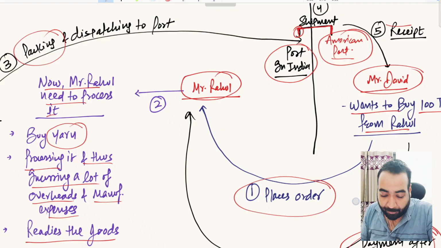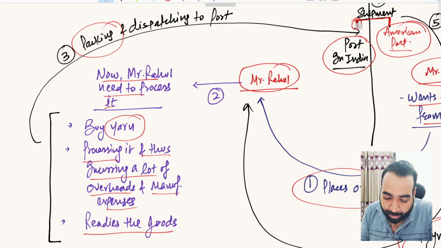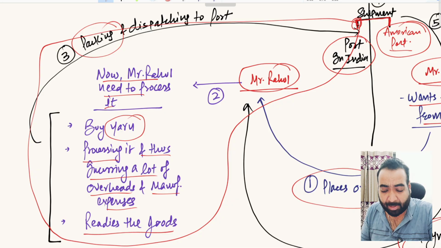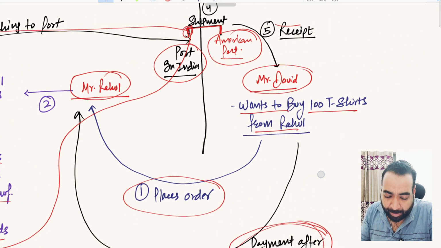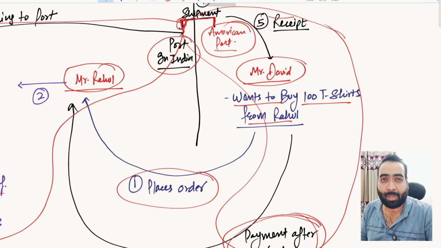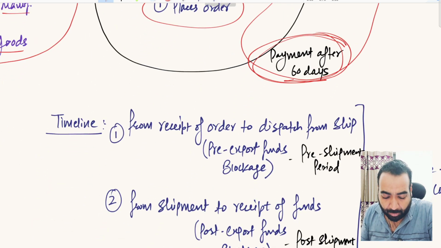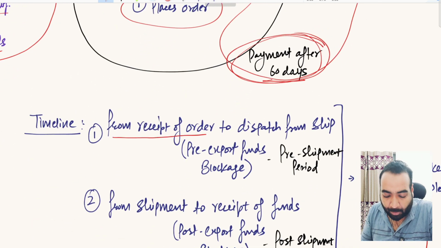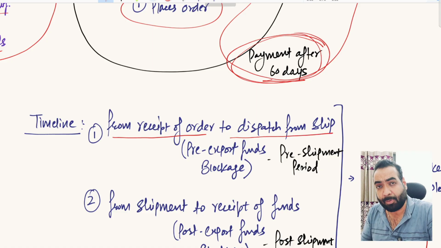So this cycle involves the period prior to shipment of goods, which involves huge manufacturing expenses. Then after shipment of goods, the period practically involves the credit period that is offered to David. So there are basically two cycles involved in this whole process. The timeline can be divided into two parts: from the date of receipt of order to the date of shipment of the goods at the Indian port, that is the pre-export period.